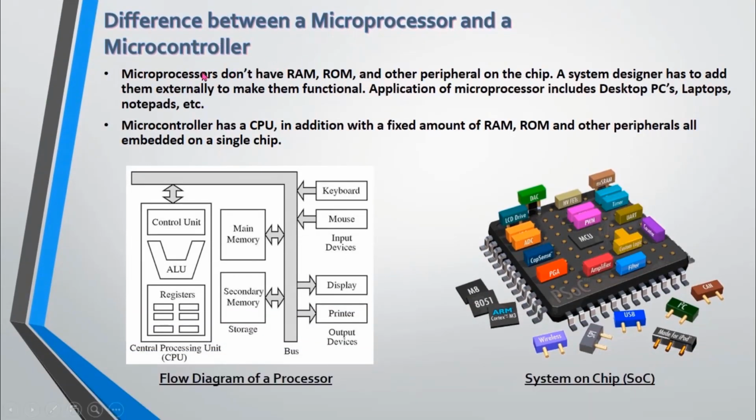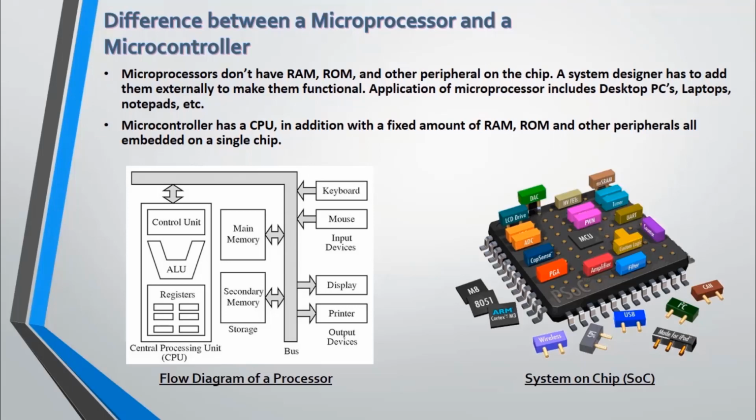Difference between a microprocessor and a microcontroller. Entry-level embedded system developers make a very rookie mistake of considering the microcontroller a small version of a microprocessor. Some of them even consider that it is a CPU and everything is a CPU. But in actuality that is very wrong. Microprocessors, unlike microcontrollers, don't have RAM, ROM and other peripherals on the chip. In actuality, a microcontroller is a processor with built-in memory like RAM, ROM, analog to digital converters and digital to analog converters.